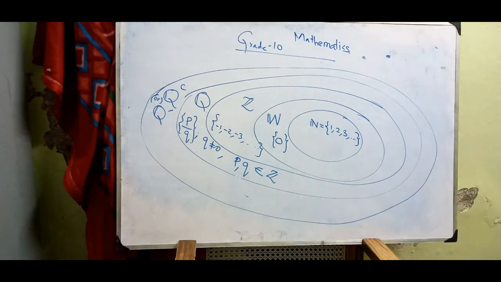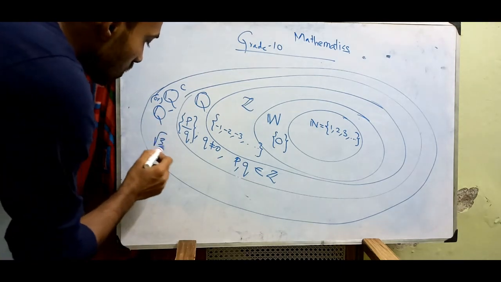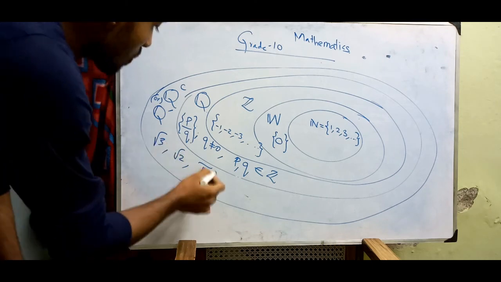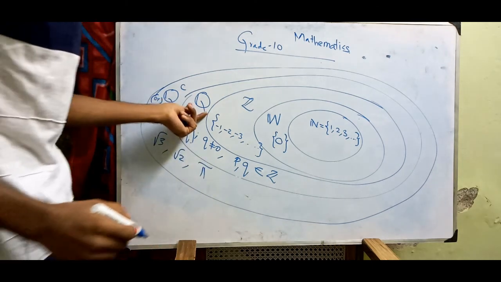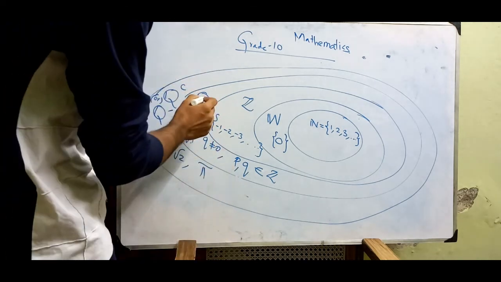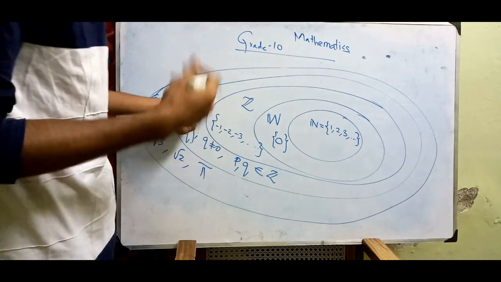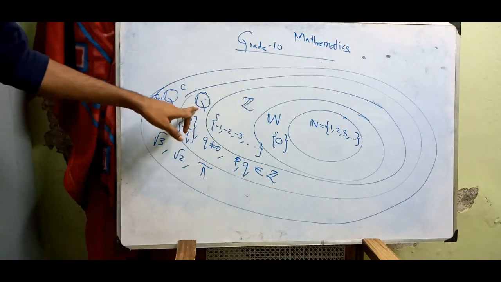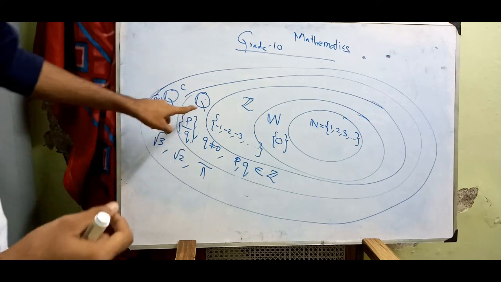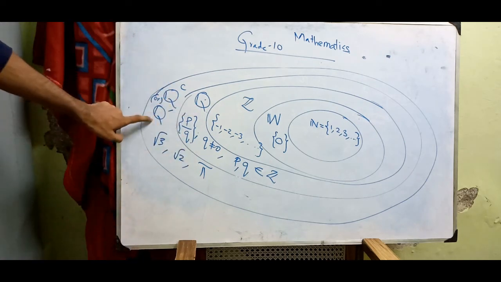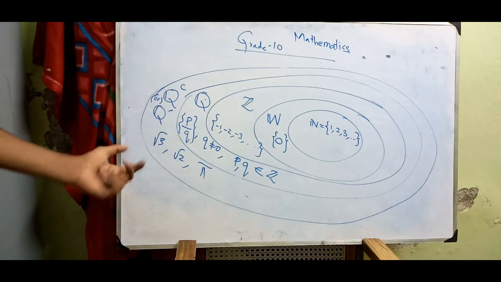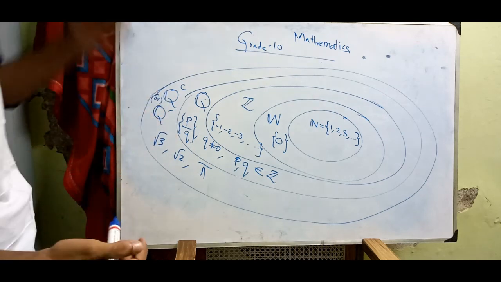It does not have any such form. Simply you can write √3, √2, pi, all these things. These are all irrationals. For rationals we say terminating or recurring numbers. So rational has its own definition: a number which is terminating or recurring is called a rational number. And a number which is non-terminating and non-repeating is called an irrational number.